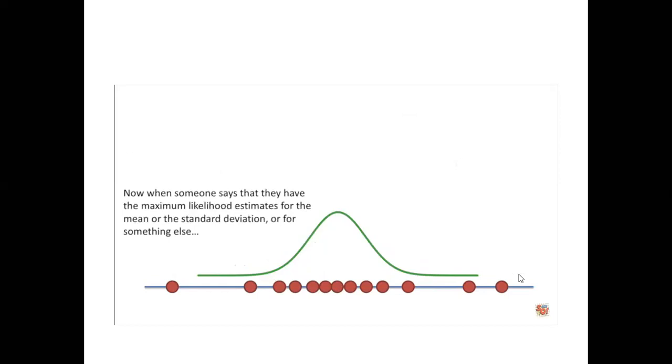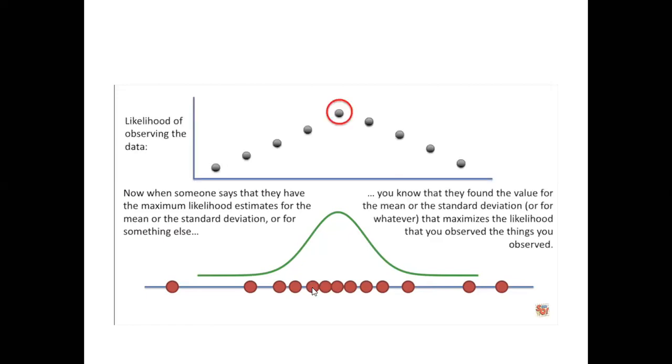Now, when someone says that they have the maximum likelihood estimation for the mean or the standard deviation, or for something else, you know that they found the values for the mean or the standard deviation that maximize the likelihood of the things you observe.